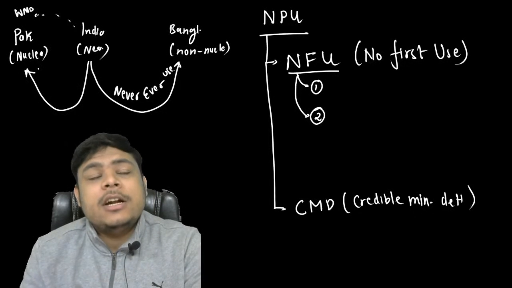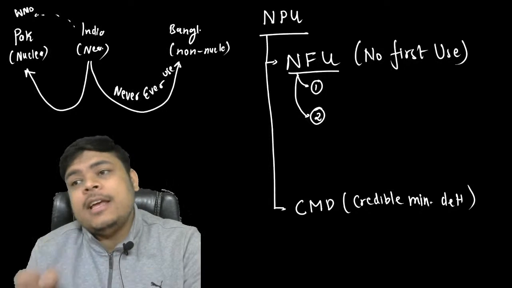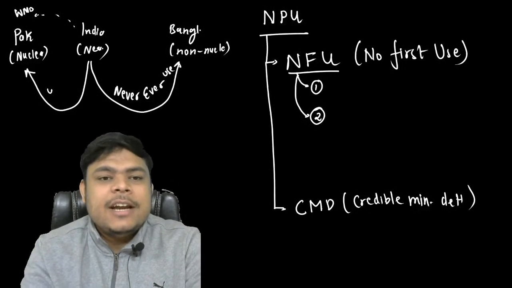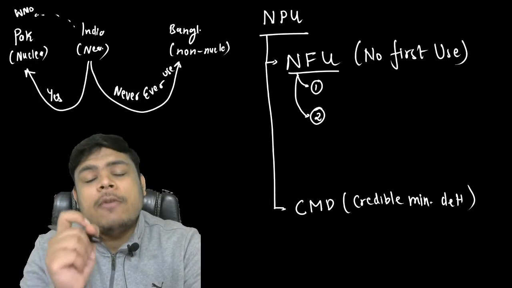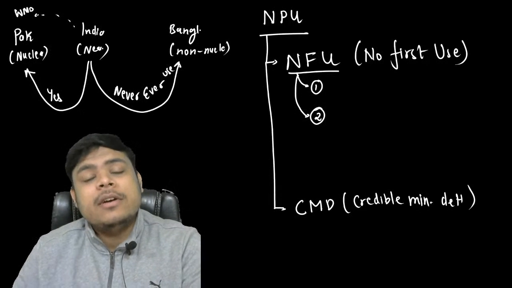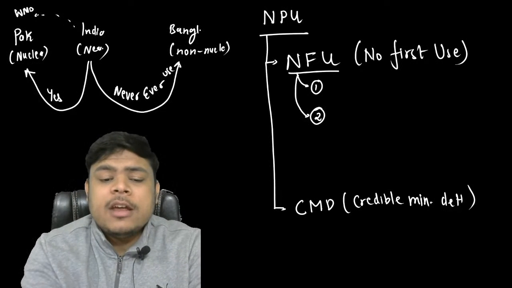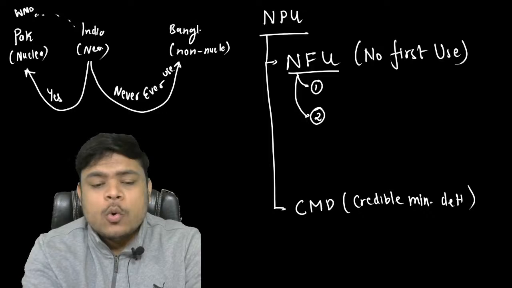Though Pakistan did not attack India directly, it attacked Indian soldiers elsewhere. So yes, India will use nuclear weapons in that case. This is very, very important, guys. Please take note of it.